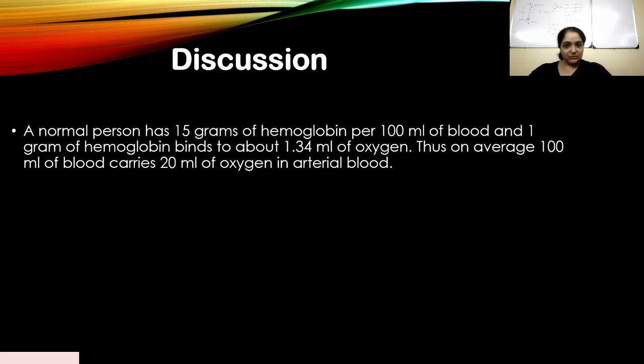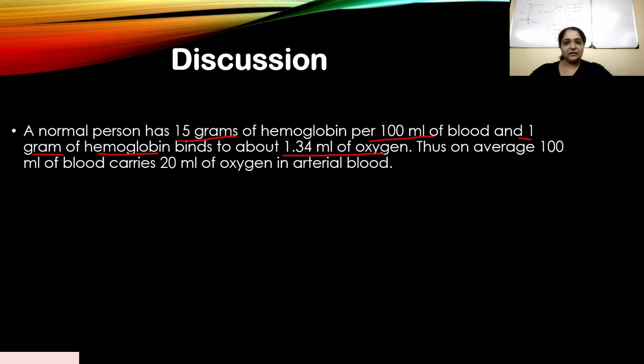As we all know, and if you read your NCERT notes, a normal person has 15 grams of hemoglobin per 100 ml of blood, and 1 gram of hemoglobin binds to about 1.34 ml of oxygen.